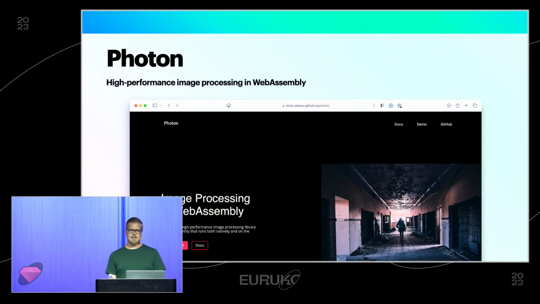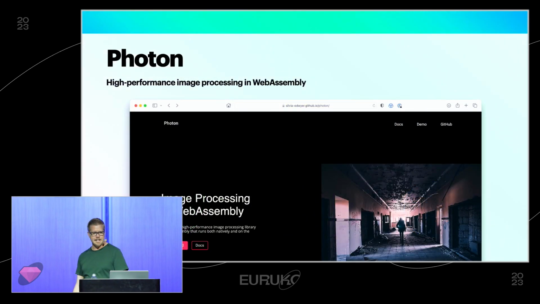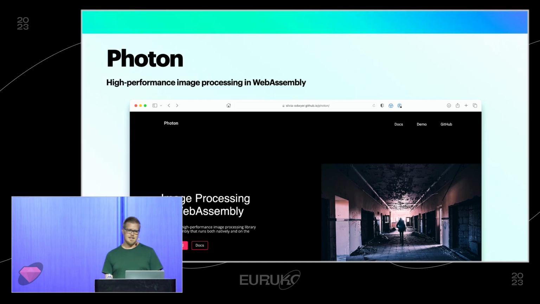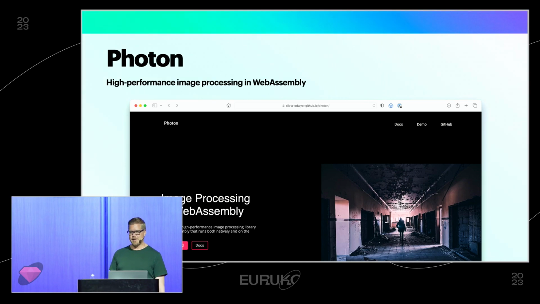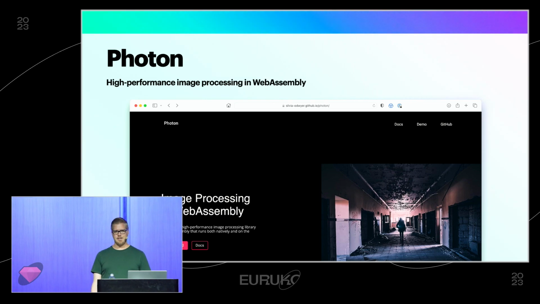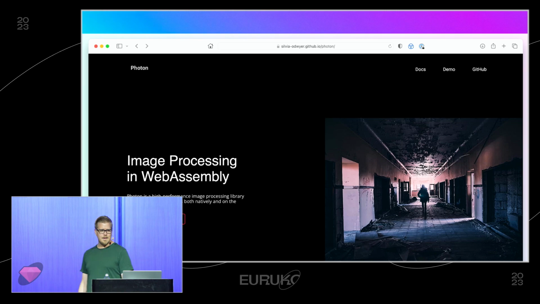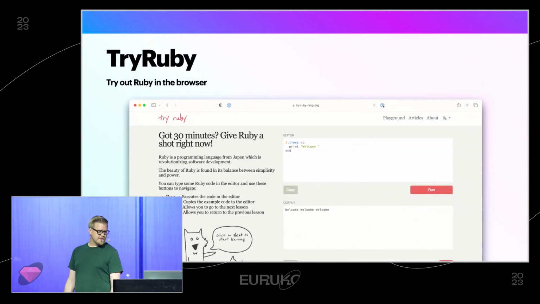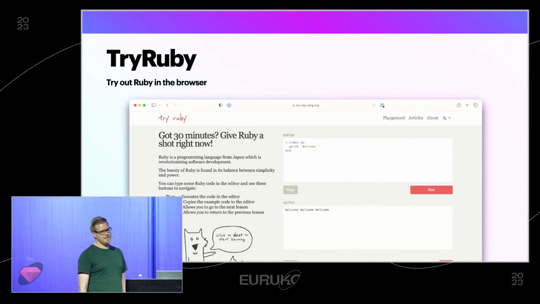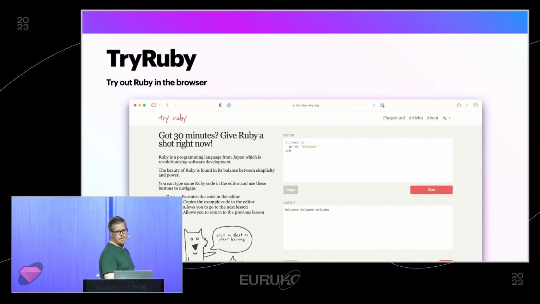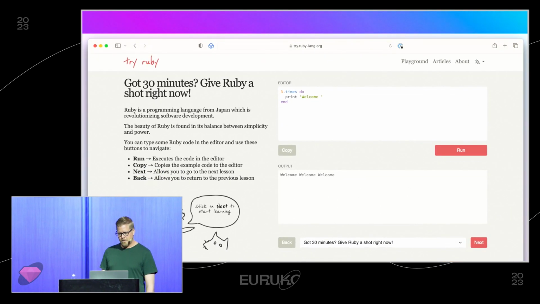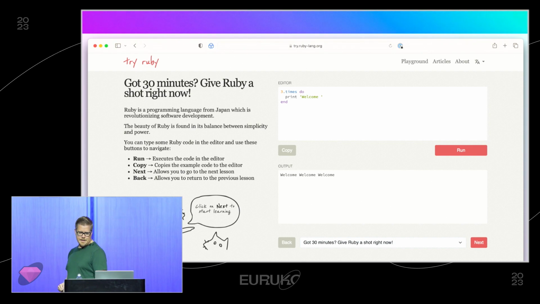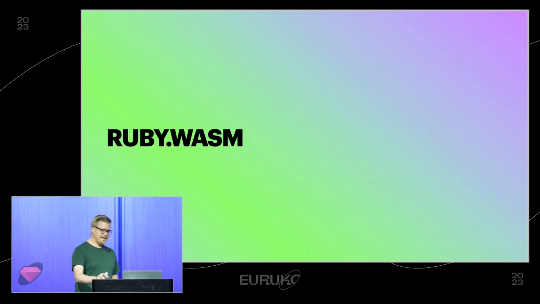Or perhaps something that a lot of people here might have a need for is doing some image processing. And for that, you could use the Photon library to do your image processing in the browser before the photo gets uploaded anywhere. And of course, Try Ruby now also uses the WebAssembly build of Ruby, which brings us rather neatly to ruby.wasm.